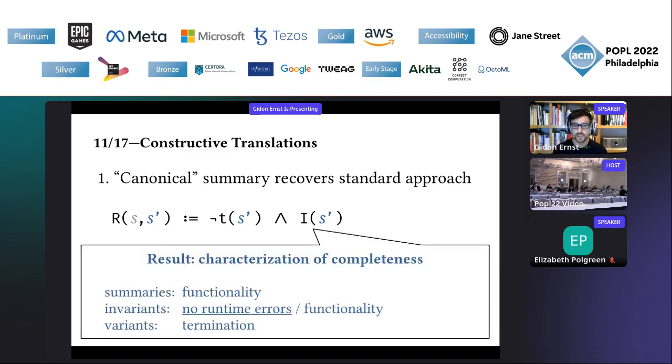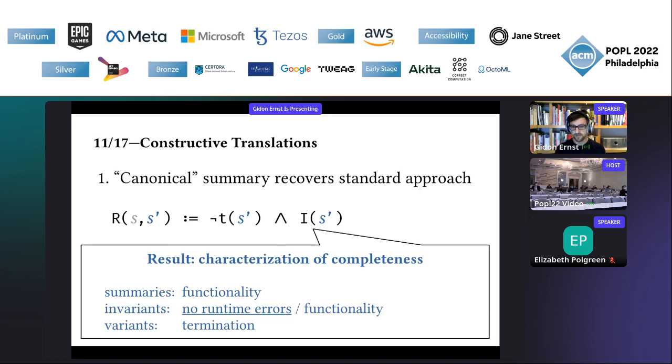So the first construction tells us that summaries are indeed a sort of complete way of verifying loops, because we can always plug in an invariant and we know there exists an invariant. So just as variants prove termination or decreasing orders, and invariants can prove functional correctness, summaries can also prove functional correctness of loops.